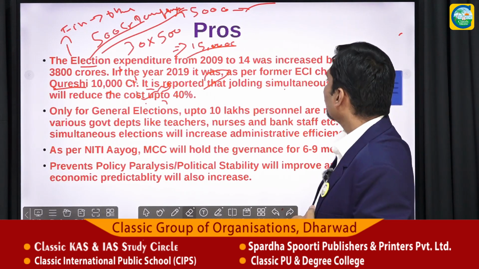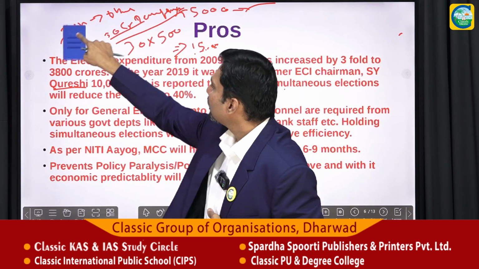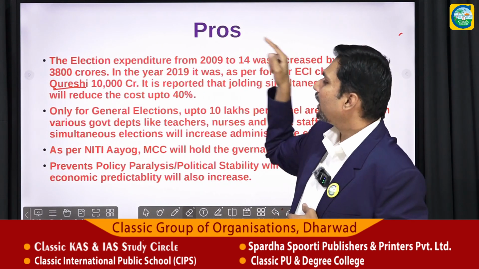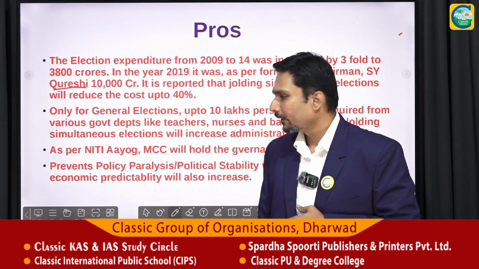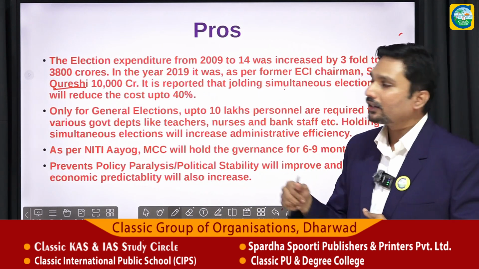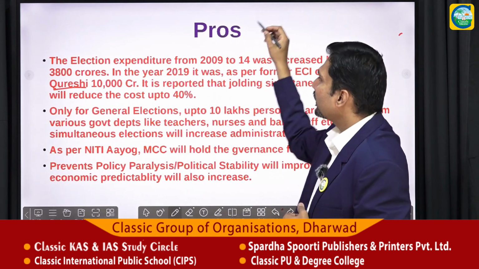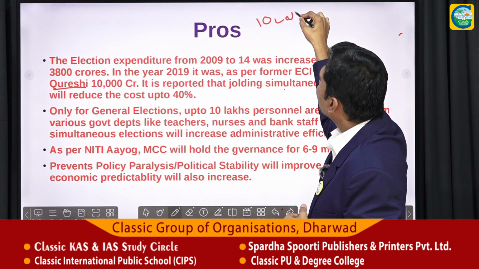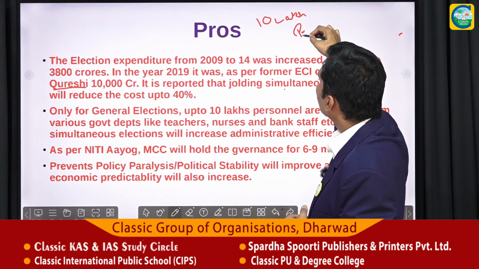Now the second point, or the second benefit of having simultaneous elections. To conduct a general election, it is reported that there is a need of 10 lakh personnel.